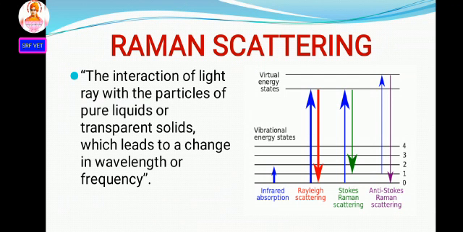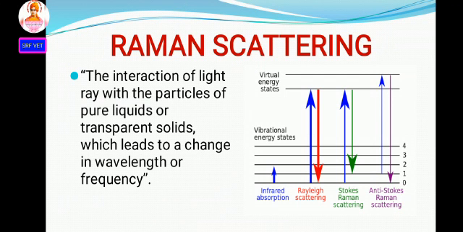First, the spectral line, that means the scattered line, having a frequency equal to the incident frequency is called the Rayleigh line. That means Rayleigh scattering. The next one, the spectral lines having a frequency lower than the incident ray frequency are called Stokes lines.